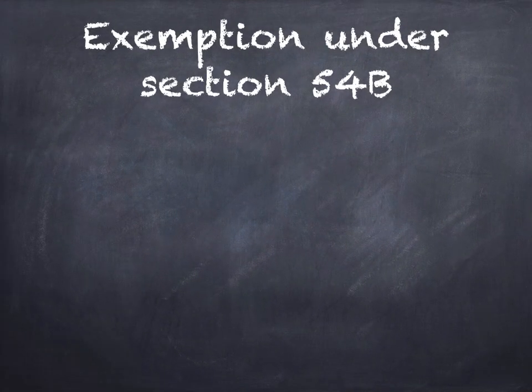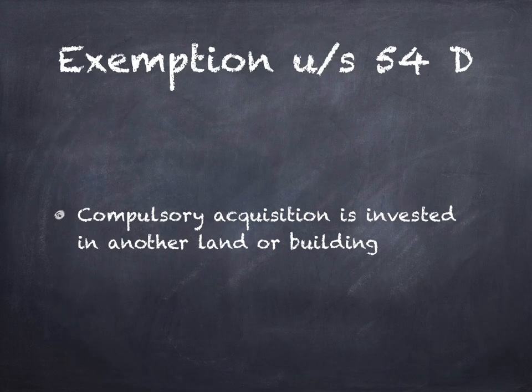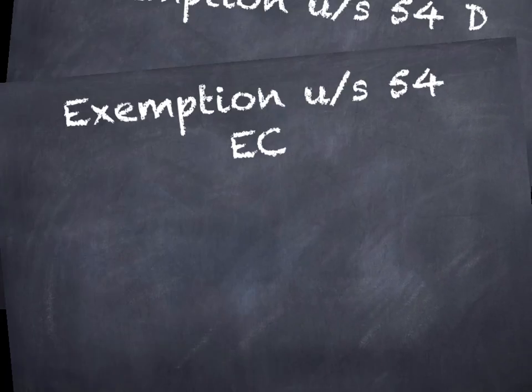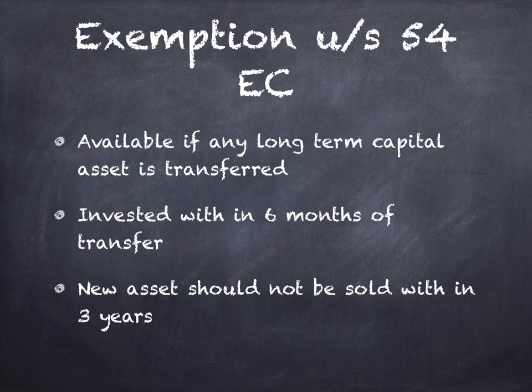Exemption under section 54B is available for transferring an agricultural land and purchasing another agricultural land within a stipulated time. Section 54D is applicable for compulsory acquisition of assets, and the long-term capital gain arising out of that is invested in another land or building. Exemption under section 54EC, it is invested within 6 months in specified assets under section 54EC and it should not be sold within 3 years.